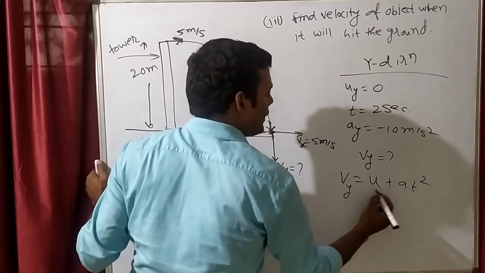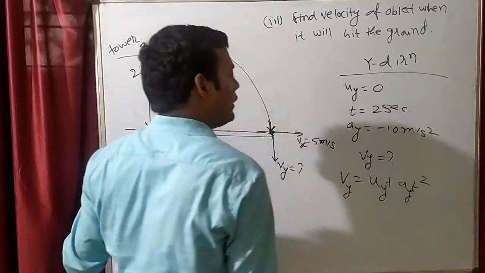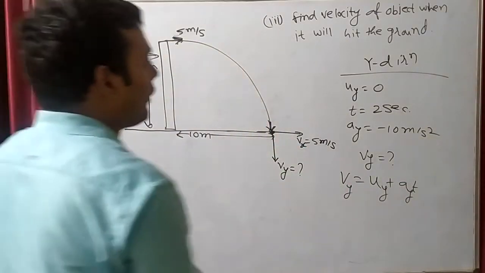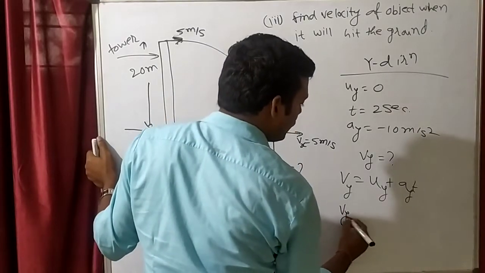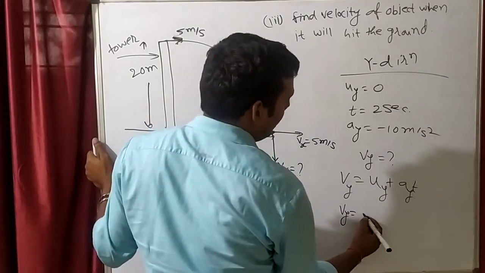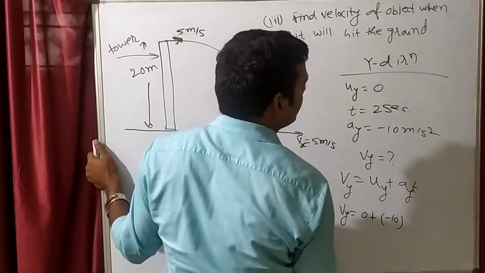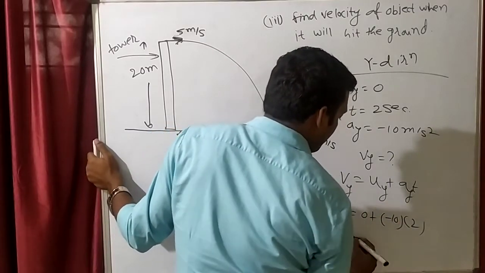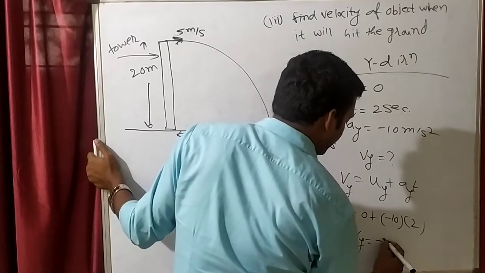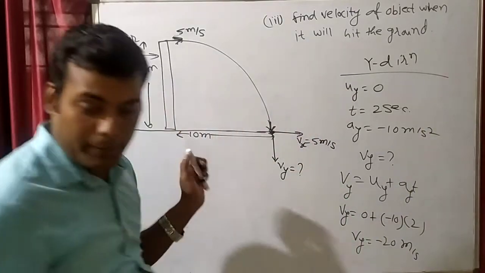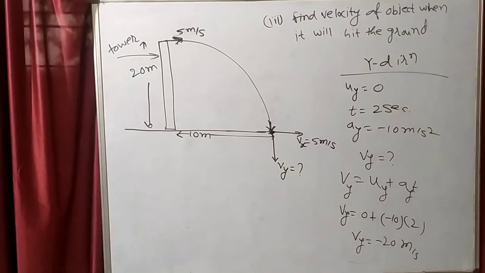So can we write Vy is equal to uy plus ay into t? Sorry, V is equal to u plus at. So what is Vy? We want to find it. What is initial velocity in y direction? 0 plus acceleration in y, minus 10, into time, how much? 2. So Vy is how much? Minus 20. Why is the answer coming minus 20 meter per second? Tell me.